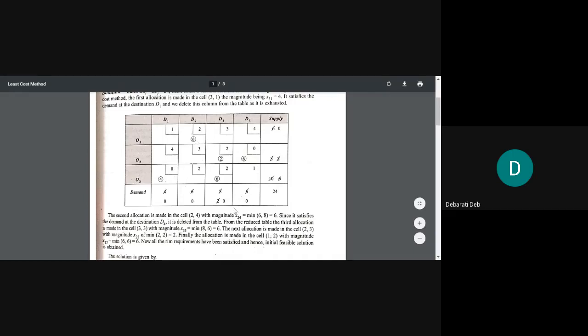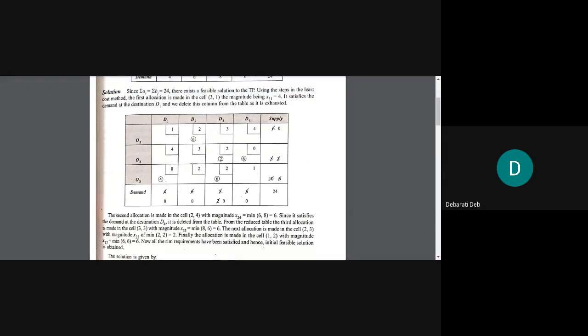Copy the numbers from your screen quickly. I'm giving you 1 minute only.